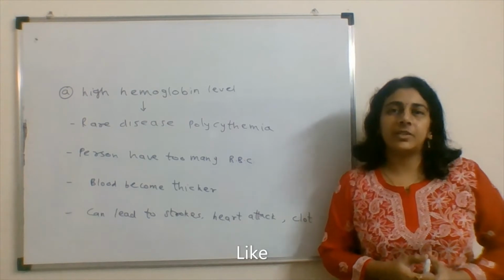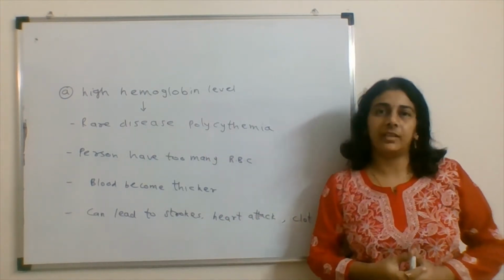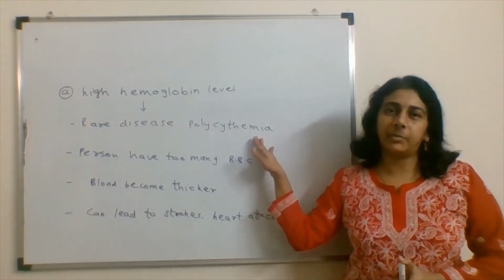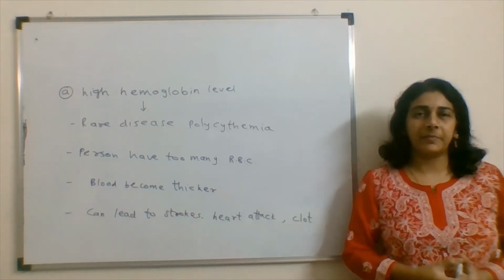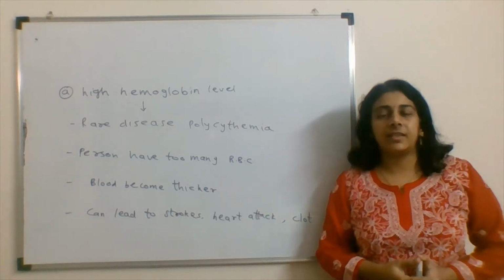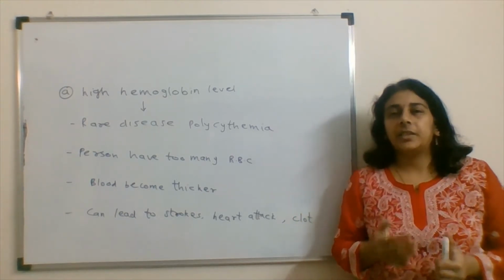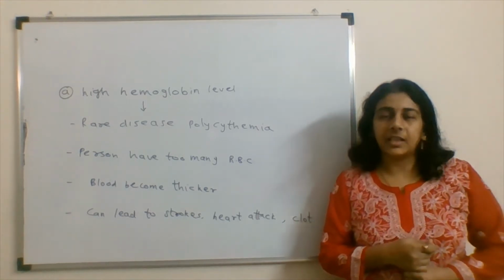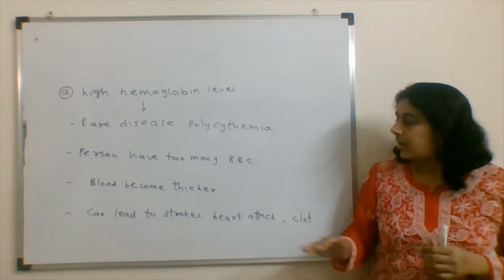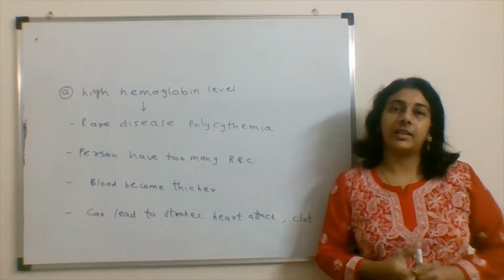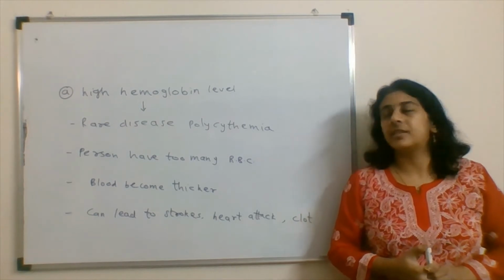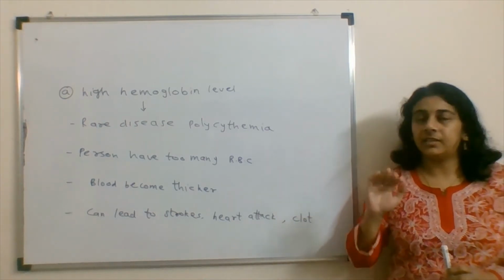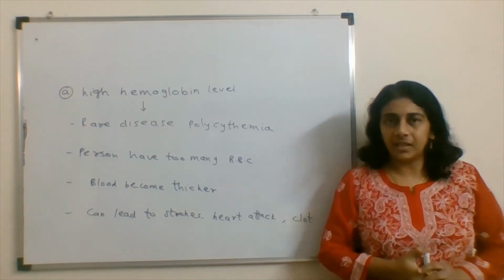So discussing the first option, a high hemoglobin level. This is a very rare condition, a rare disease. The name of the disease is polycythemia. Here the number of RBCs gets increased and due to this the blood becomes thicker. As the blood becomes thicker, there may be clots in the blood, or it may lead to stroke or heart attack in the person suffering from polycythemia. So in this option there is no reference of glycosylated hemoglobin.